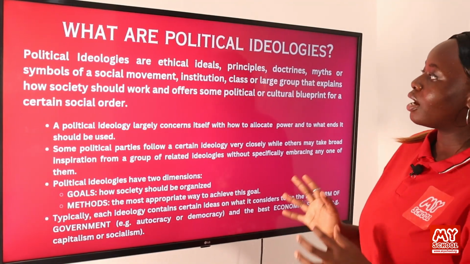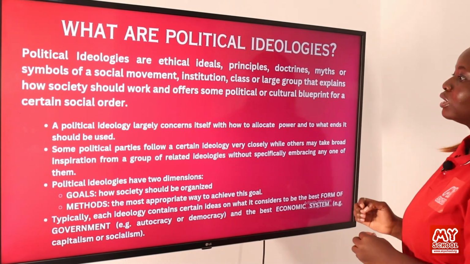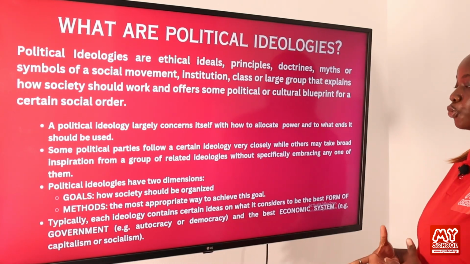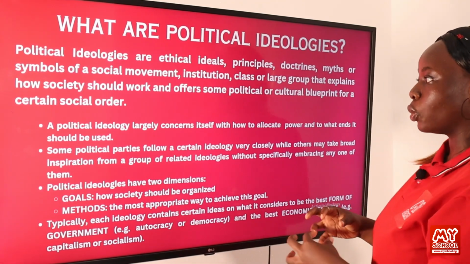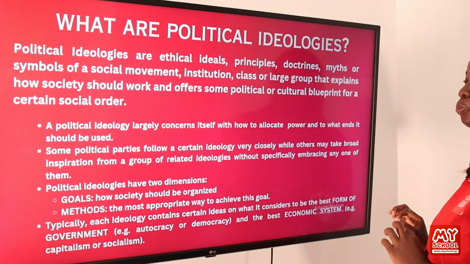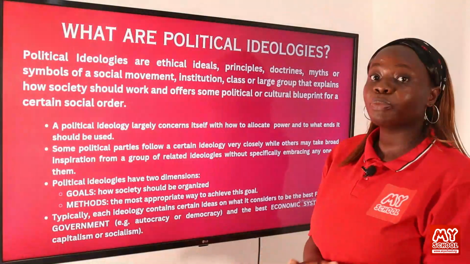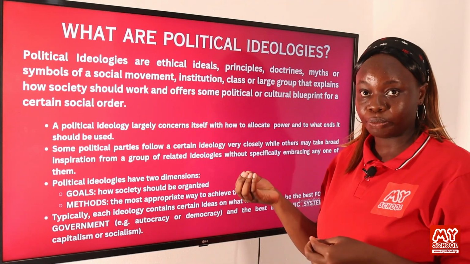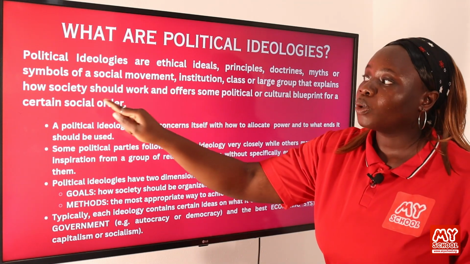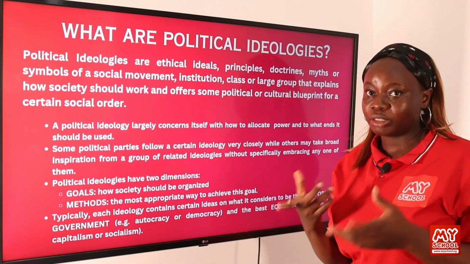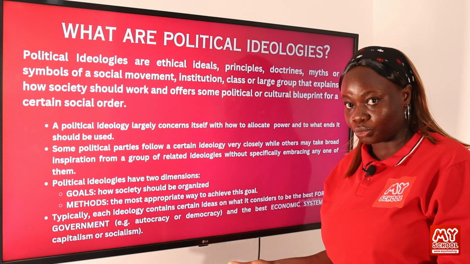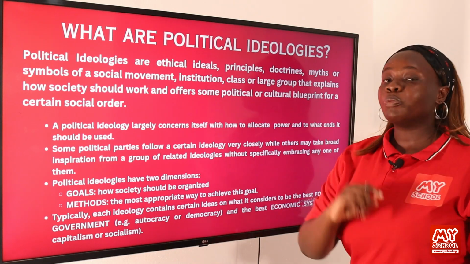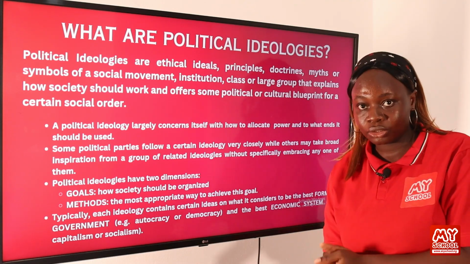Political ideologies are ethical ideals, principles, doctrines, myths, or symbols of a social movement, institution, class, or large group that explains how society should work and offer some political or cultural blueprints for a certain social order. So the most important part of this definition is that it discusses ideals or principles. It also discusses how a society should work. The word should is important. It doesn't discuss how the society is running, but how a society should work, right? In terms of the political and cultural blueprints of that society.